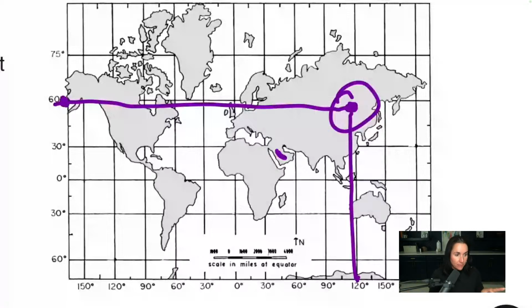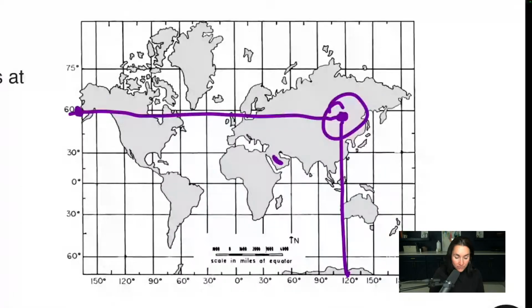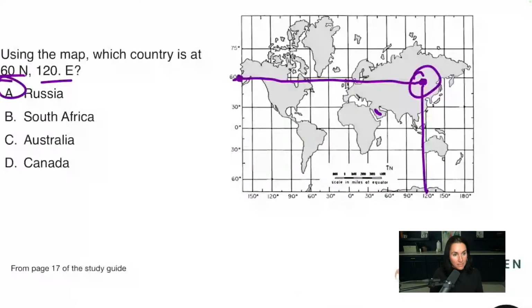irrigation happened. Now, I see some people are saying Egypt. Egypt is known for its complex irrigation systems because they were on the Nile, but Mesopotamia did it first. They were the first ones to do irrigation. Egypt came in and made it fancy. All right. And did a better job at it, but Mesopotamia did it first.